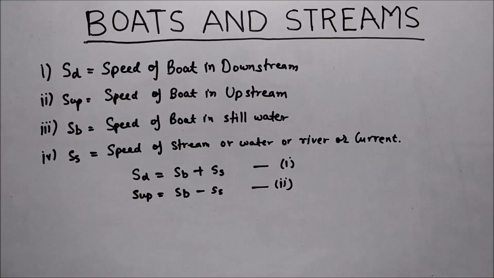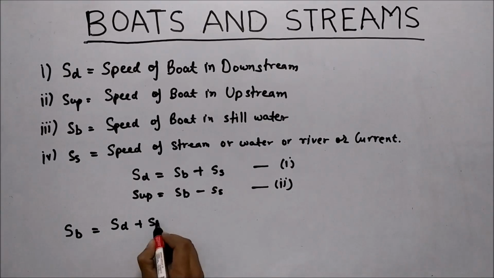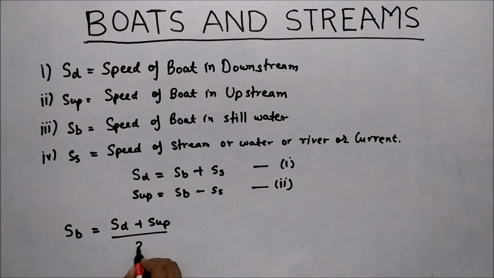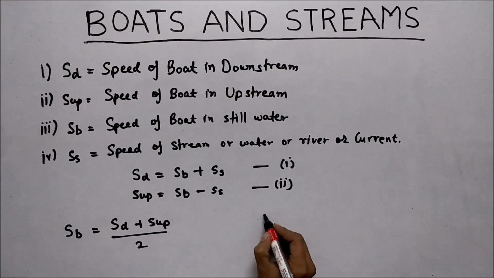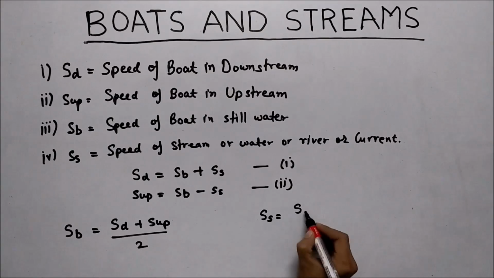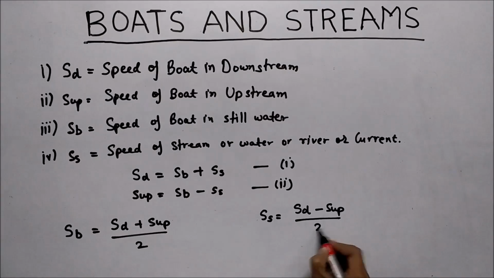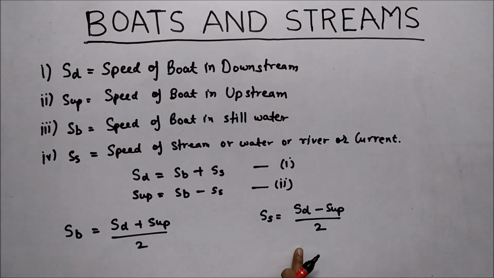By solving these two equations, equation number 1 and 2, we get speed of boat in still water is equal to (speed of downstream plus speed of upstream) divided by 2, and speed of stream or current is equal to (speed of downstream minus speed of upstream) by 2. These are the two major formulas to solve boat and stream questions.